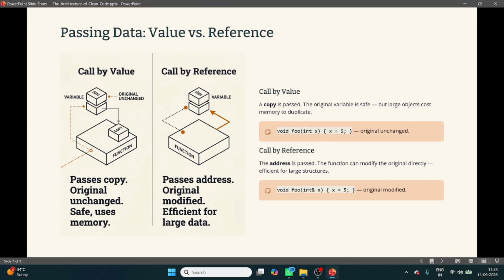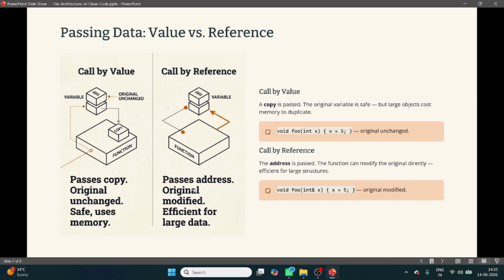When we pass the actual address, that is called call by reference. And when we are passing the value, a photocopy of that value goes there. That is call by value. So you can see here: pass a copy, original unchanged, safe, uses more memory.